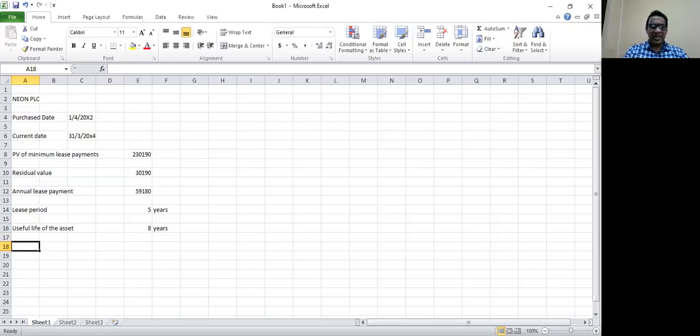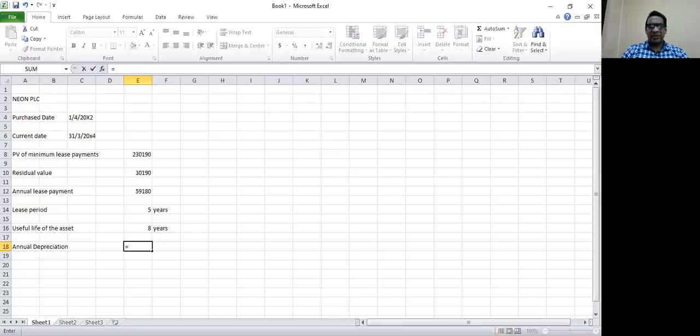Now I can calculate the annual depreciation. So how do I calculate the annual depreciation? Since the ownership will be passed to the lessee, the asset has to be depreciated over the useful life of the asset.